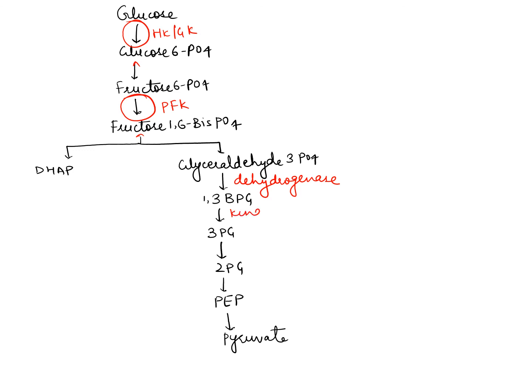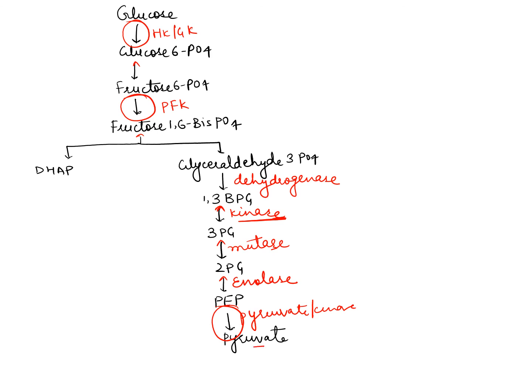Then again a kinase enzyme. This kinase will be reversible. So this is important. This is the kinase reaction which is reversible. 1,3-BPG will be converted to 3-phosphoglycerate or 3-PG. Then phosphoglycerate mutase will convert 3-phosphoglycerate to 2-phosphoglycerate. Then the enolase enzyme. This is enolase, this is mutase. Now enolase will convert 2-phosphoglycerate to phosphoenol pyruvate and then pyruvate kinase. Pyruvate kinase, a kinase enzyme again, is an irreversible step and it will convert to pyruvate.